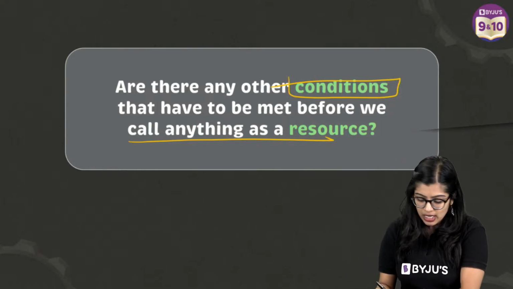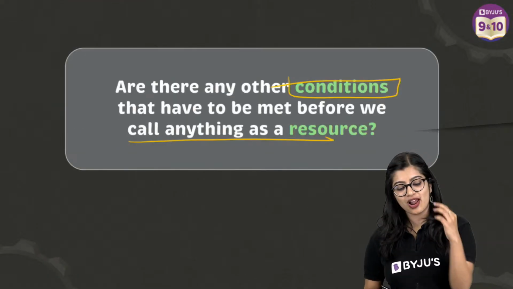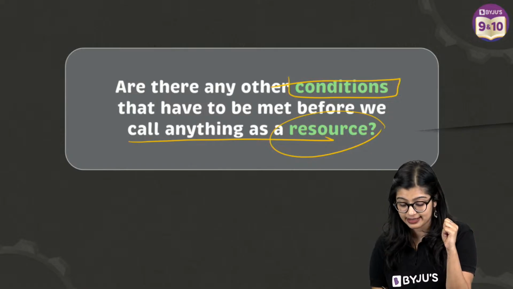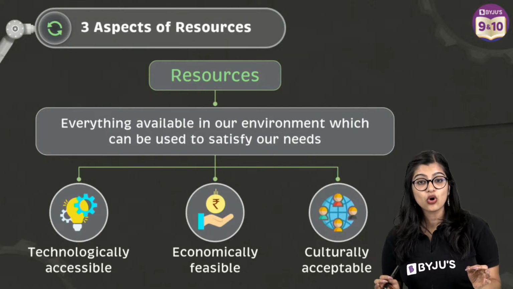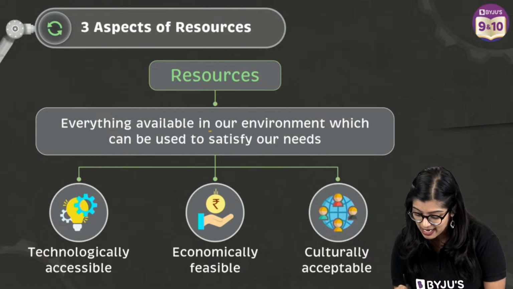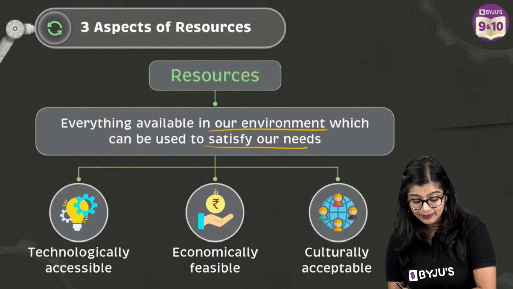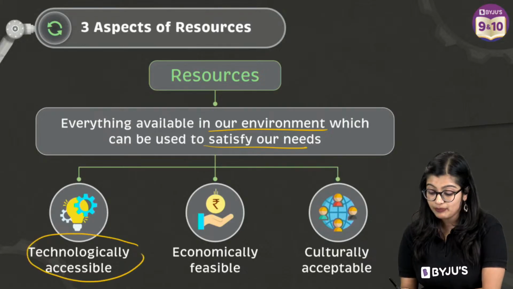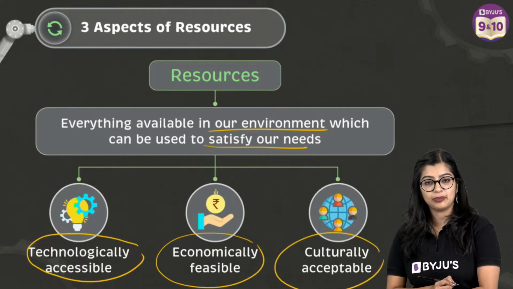Yes? So now, of course, coming back, let me tell you, what are the other conditions that we need to keep in mind before we call something a resource? First and foremost, a resource is not something that is just present in the environment and that has to satisfy our needs, right? But it needs to be technologically accessible, economically feasible, culturally acceptable.